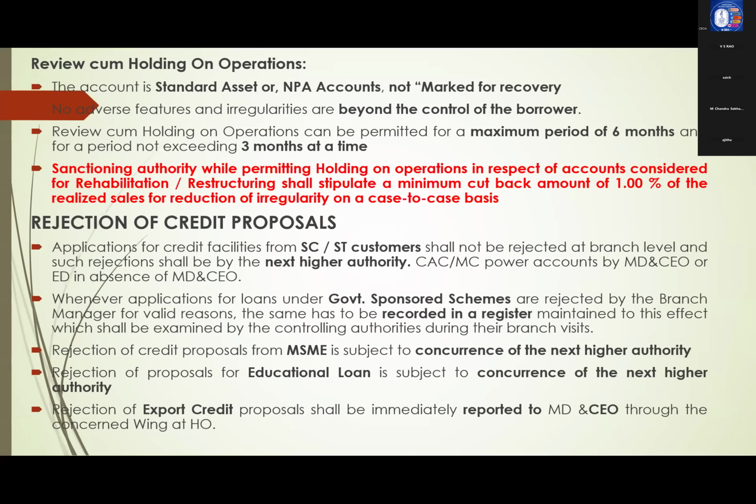So whatever they are receiving credits, sale proceeds, out of that 1% is cut back amount. That means that will be adjusted to overdues 1% continuously. This is latest addition current year.